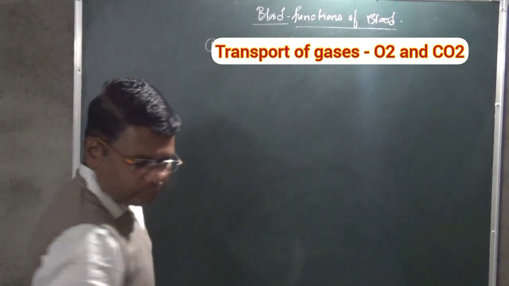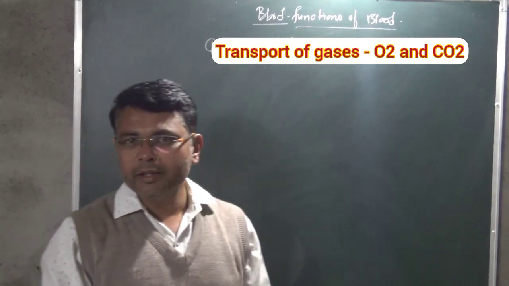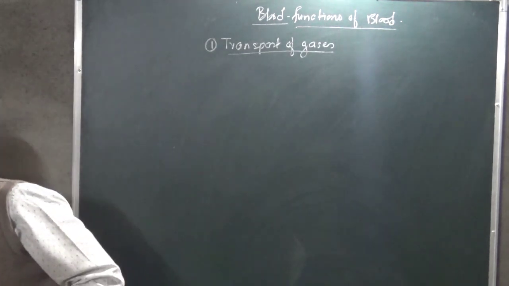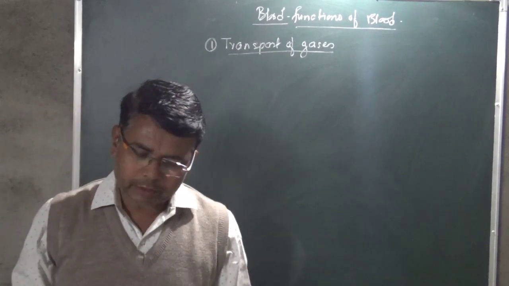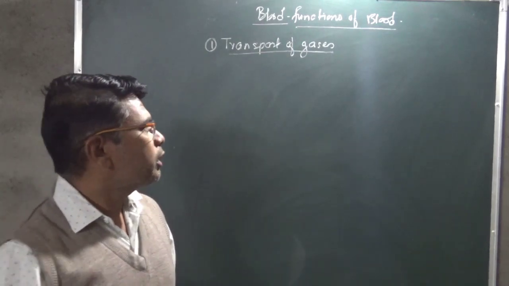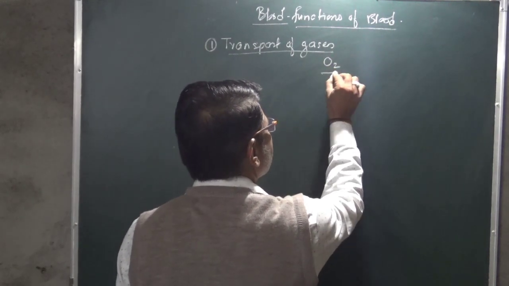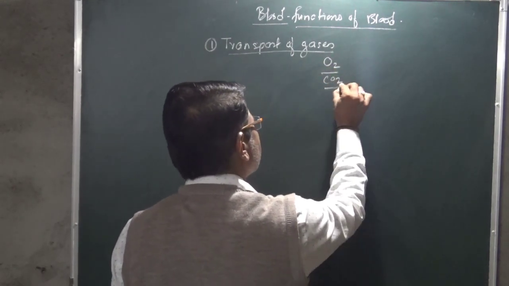We know that in the blood there is hemoglobin present, and hemoglobin is useful for carrying carbon dioxide and oxygen. It easily combines with the oxygen and the carbon dioxide.